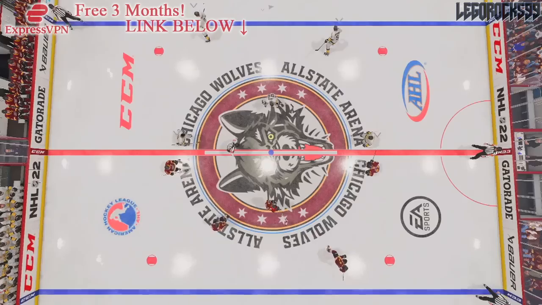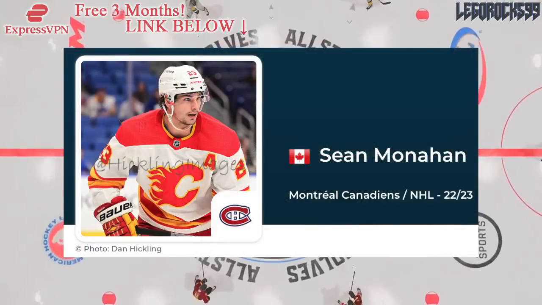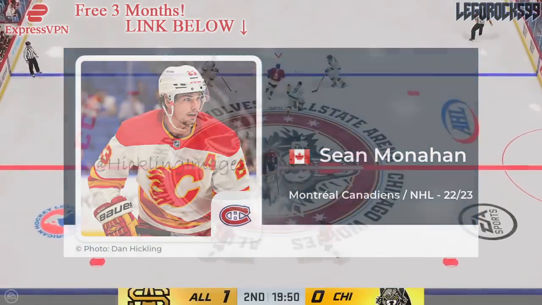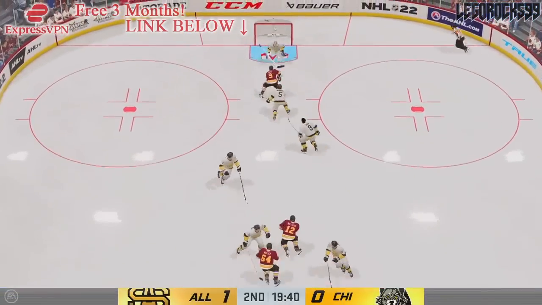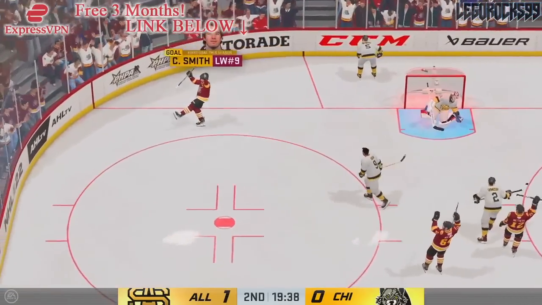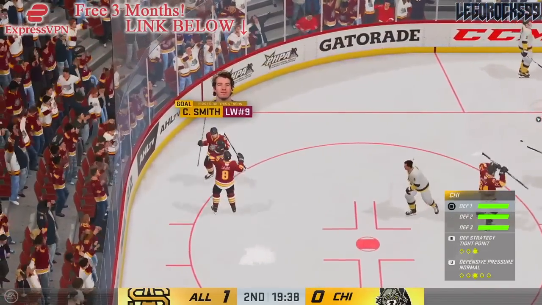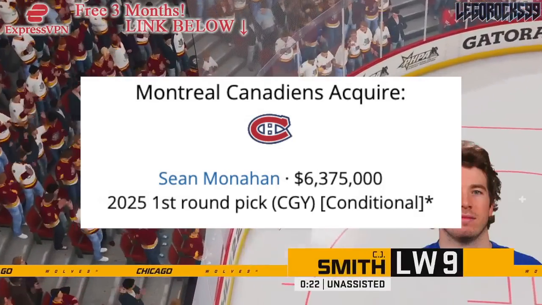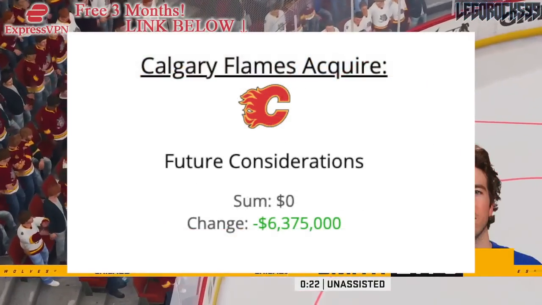Okay, so by now you've heard the news. Sean Monahan, former top pick of the Calgary Flames and a superstar in the making alongside Johnny Gaudreau, has been traded to the Montreal Canadiens in a very interesting move. The deal goes as follows. Sean Monahan and a conditional first-round pick is going over to Montreal for future considerations.